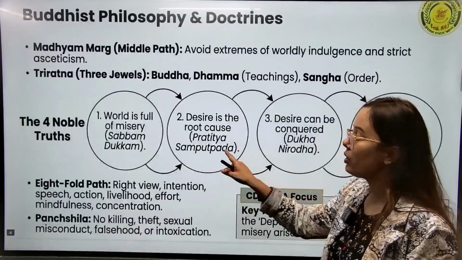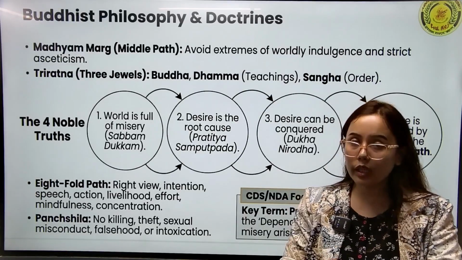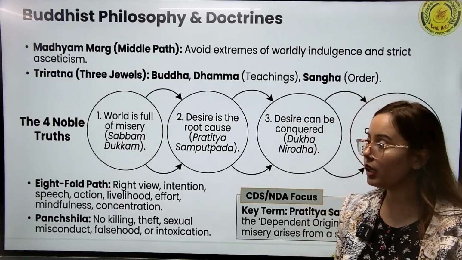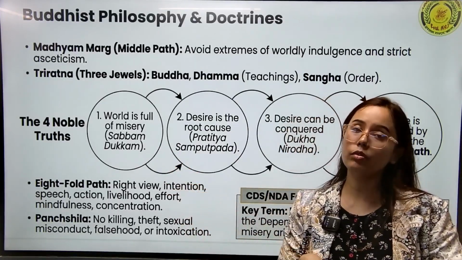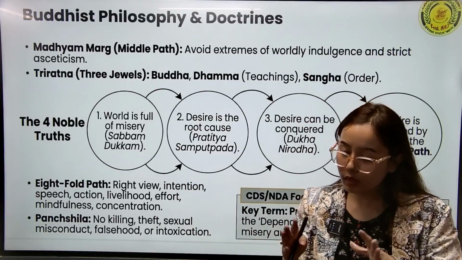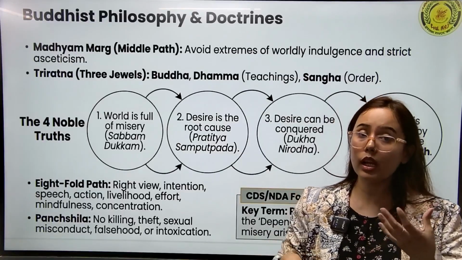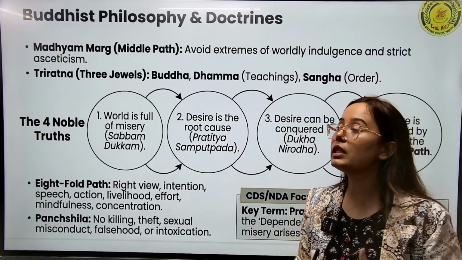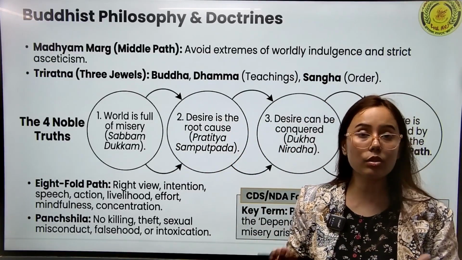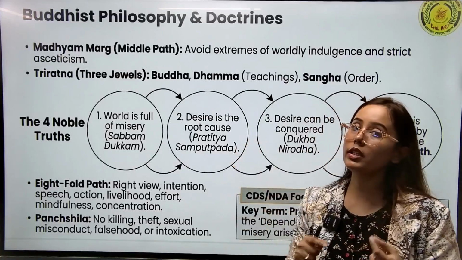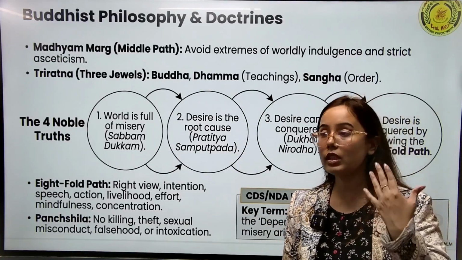Now, according to Buddha, there are 4 noble truths of life. So he said that in our life, we have 4 noble truths, and these truths revolve around the philosophy of dukh, sorrow, misery. Now he is saying that the world is full of misery, dukh, sorrow. Then he is saying, what is the cause of this sorrow? Desires. Our desires are the cause of this sorrow.